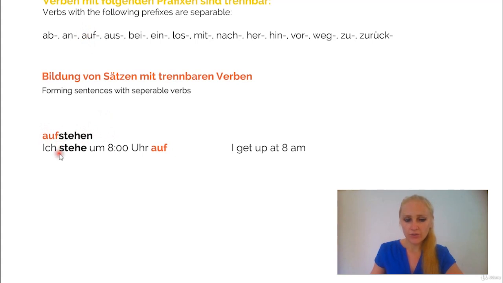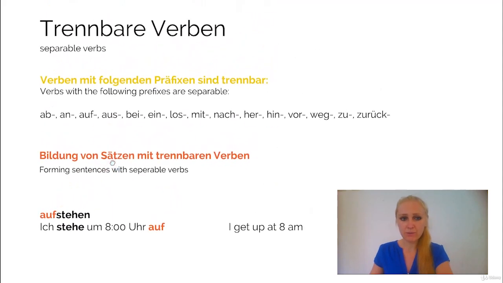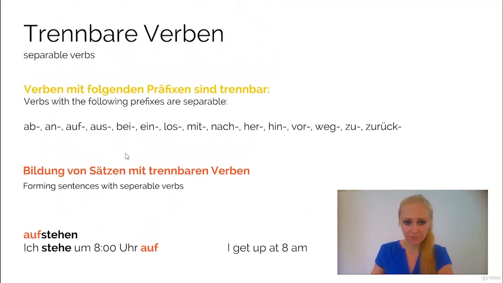So if you start conjugating, you have to separate it. You have to conjugate this verb as usual. So ich stehe, which means I stand, and then at the very end of the sentence comes the prefix. It always takes the last position. This is very important. You have to put it at the end of the sentence. So ich stehe 8 Uhr auf. It means I get up at 8 a.m. As you see, it's separated because it belongs to the group of the separable verbs, die trennbaren Verben.